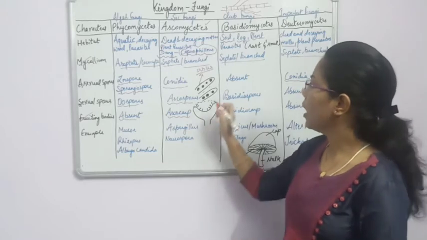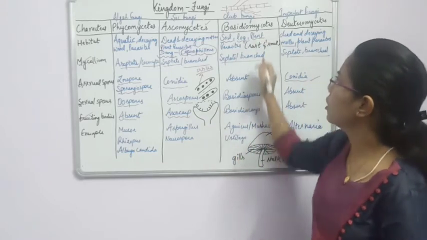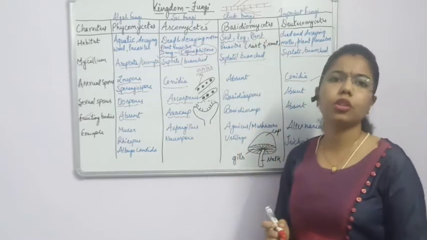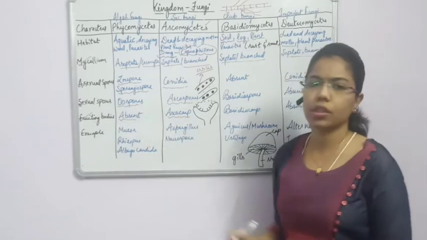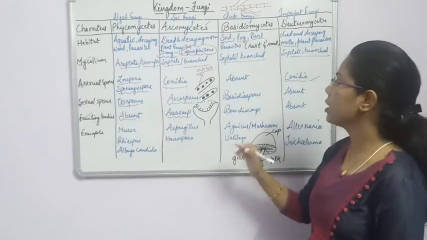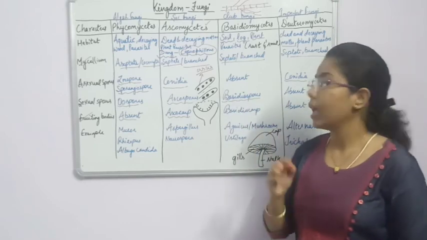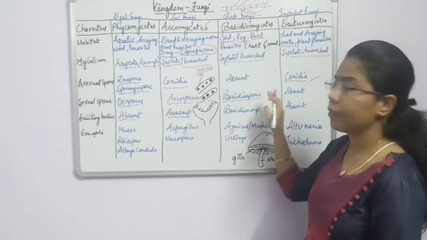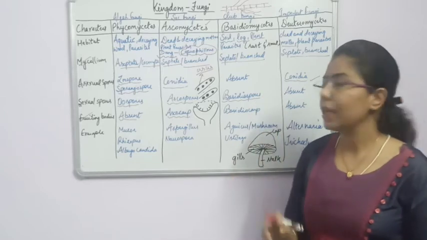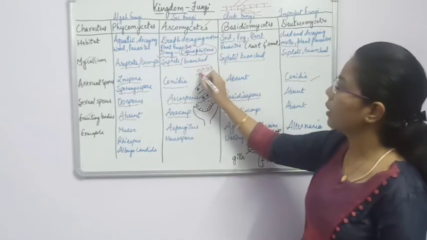Okay, now another one is the basidiomycetes. In case of basidiomycetes, sexual reproduction takes place through the sexual spores, and these spores are known as basidiospores. The basidiospores are forming inside the basidium, same as we talked about ascus.